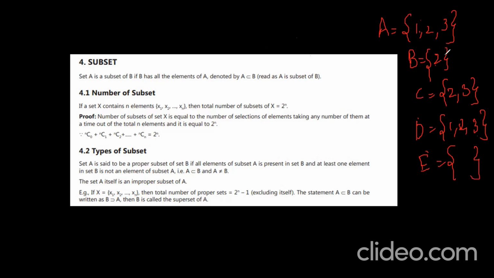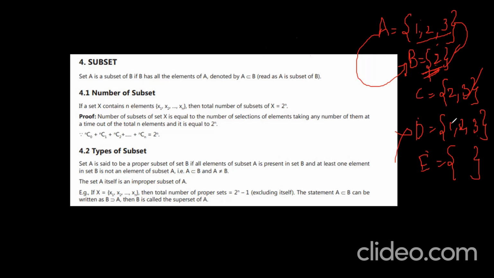Okay. So you see, A is said to be a proper subset of B. A should be a subset of B, and A a proper subset. When do you say proper subset? If it does not contain exactly the same elements as the other. Okay. You see, is it a proper subset or not? But this is not a proper subset.